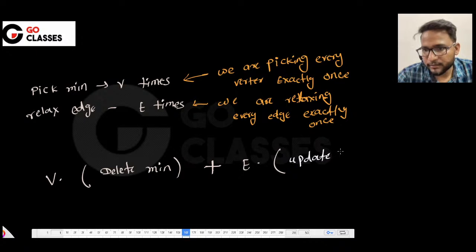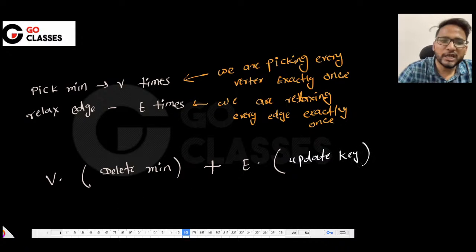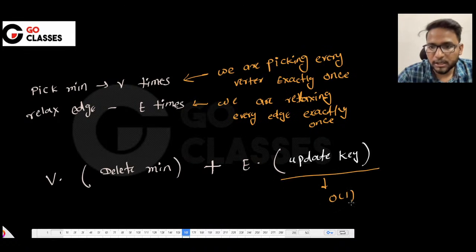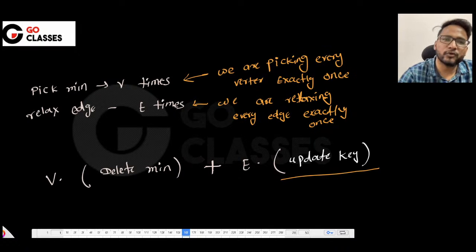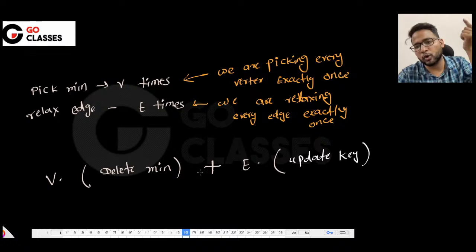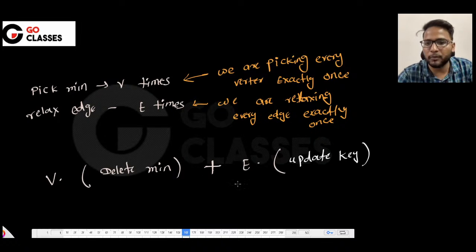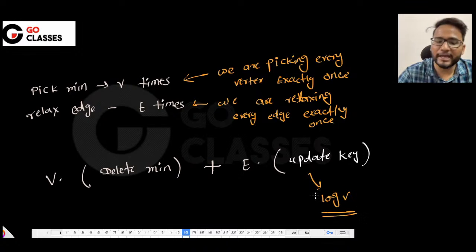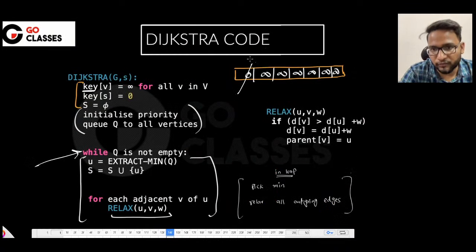Update key. If that is an array, probably an unsorted array, I can say, then update key will just take order of 1, I think, right? If it is an unsorted array, and if it is a heap, then if you update some key, it might go to the top or down depending on the min heap or max heap. Then it might take log of V, because in a heap or in an array, the number of elements is V, right? Because I store all the elements, and initially for the first vertex it is 0, and for every other vertex it is infinity.